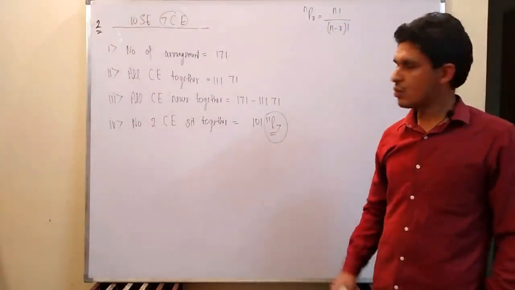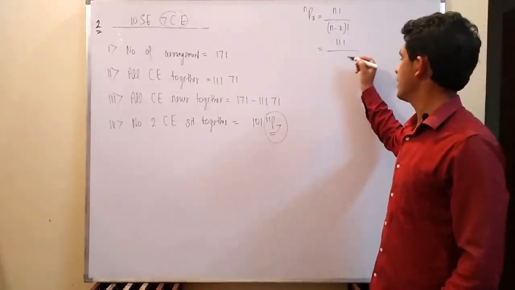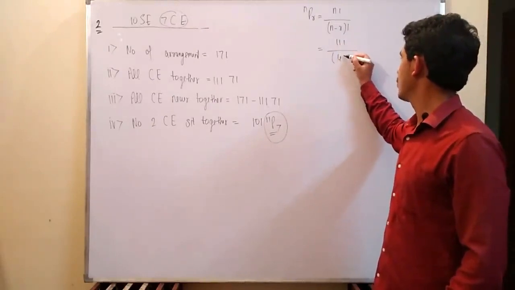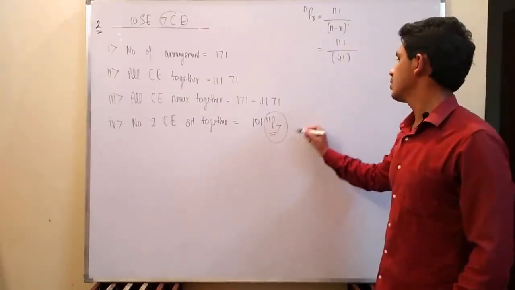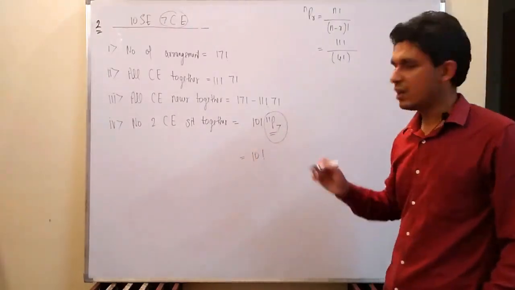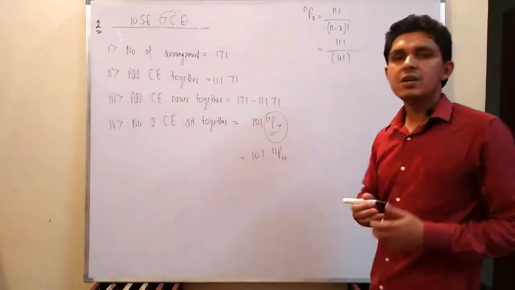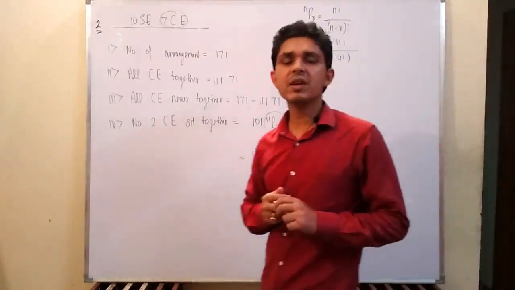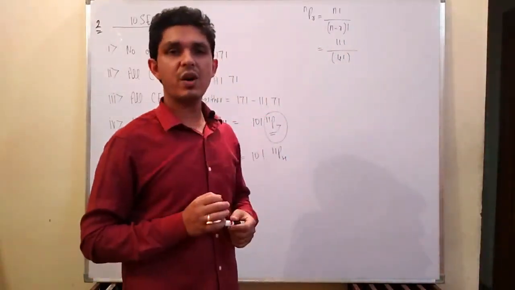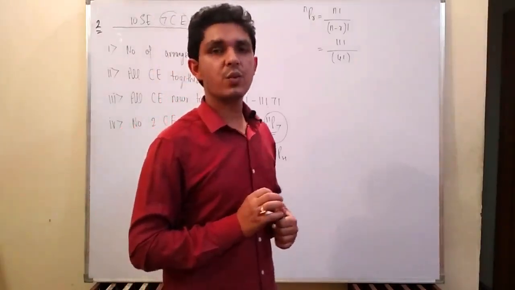So solving this, it will be factorial 11 divided by factorial 11 minus 7, that is factorial 4. So 11P7 can also be written as 11P4. Students, in the options you can find either of these 2 options available, right? So I guess this question is clear.